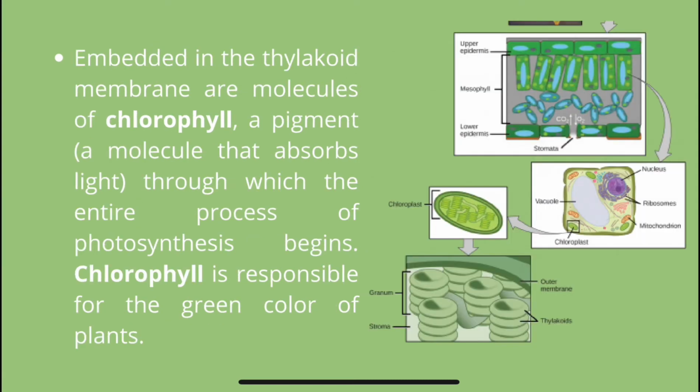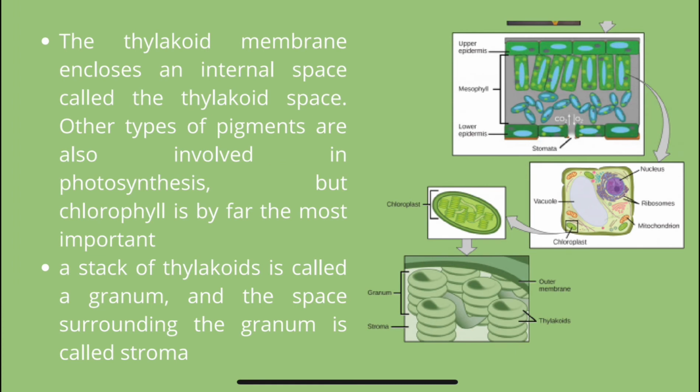Embedded in the thylakoid membrane are molecules of chlorophyll, a molecule that absorbs light, through which the entire process of photosynthesis begins. Chlorophyll is responsible for the green color of plants. The thylakoid membrane encloses an internal space called the thylakoid space. Other types of pigments are also involved in photosynthesis, but chlorophyll is by far the most important. A stack of thylakoids is called a granum, and the space surrounding the granum is called the stroma.